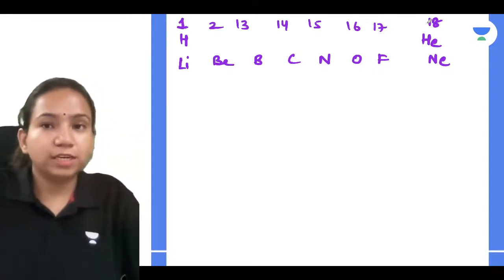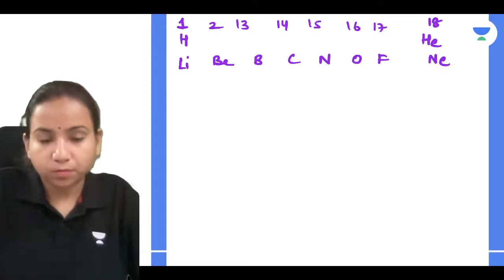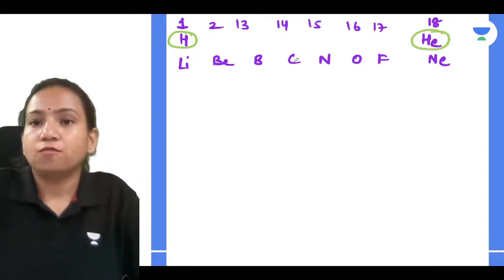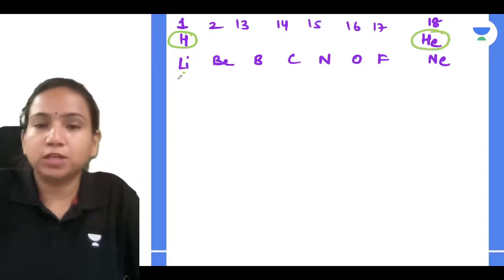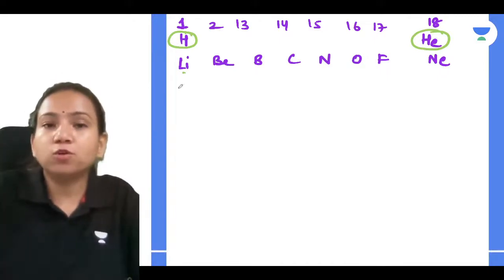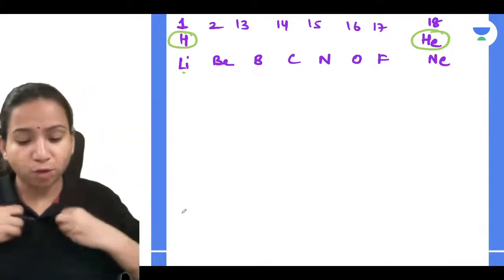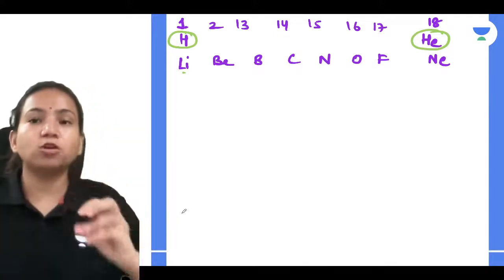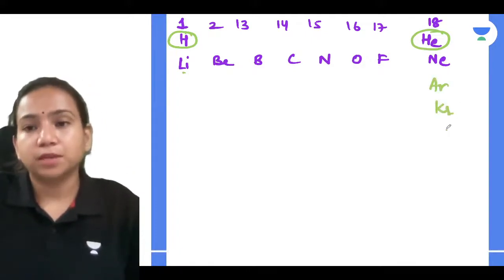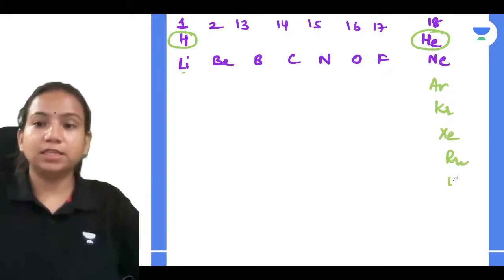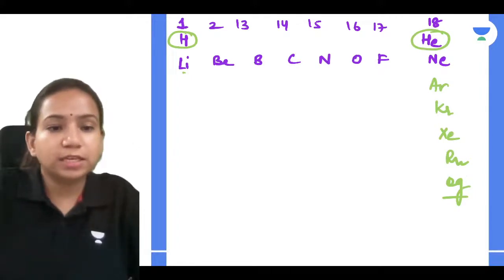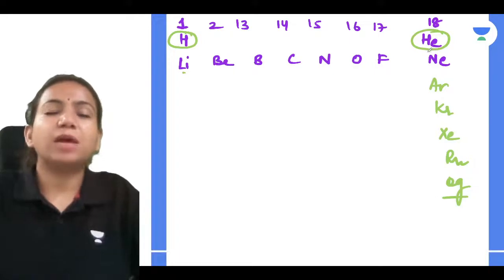So what you can relate is that hydrogen and helium are in the first group and then the 18th group. Okay, very good. Then you have these elements which you can relate. Now what you have to know is very simple. How you can learn that? You have to make a mnemonic yourself with the names of the elements in the group. For example, you have helium, neon, argon, krypton, xenon, radon, and the last element, 118, which is oganesson.